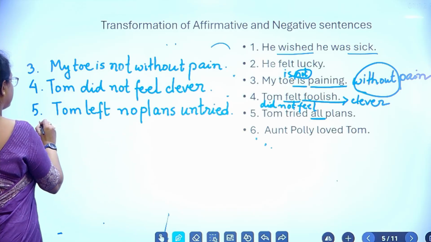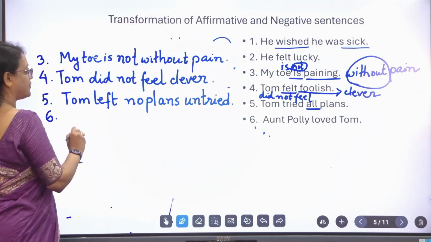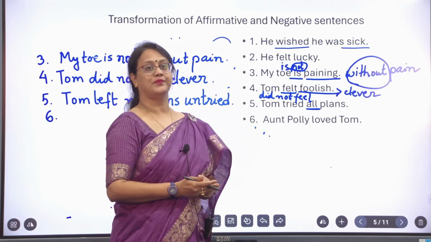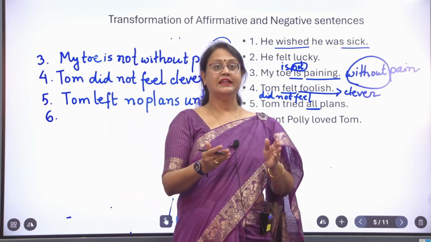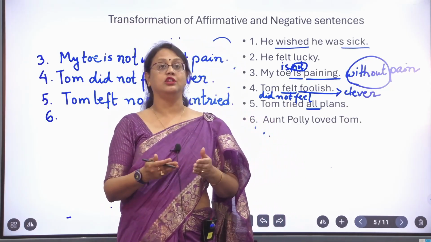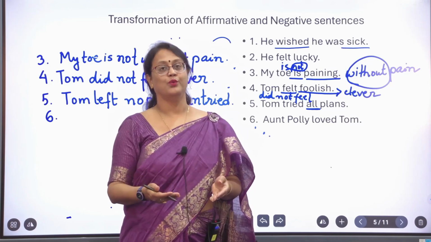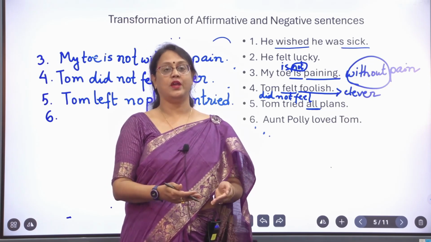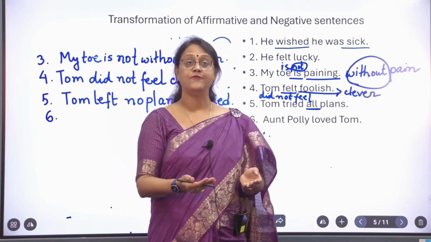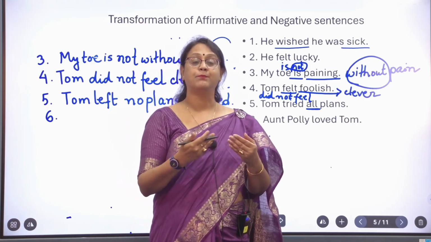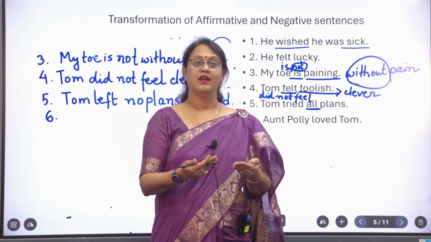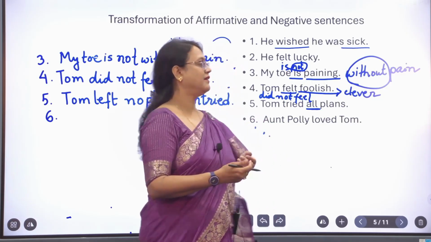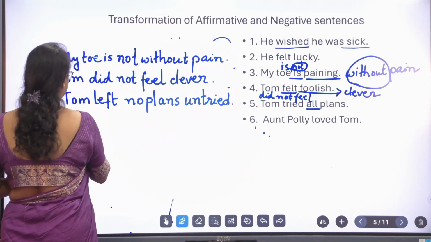Number 6. Aunt Polly loved Tom. But shall we say in the negative form that Aunt Polly did not love Tom? No. We have to write it in a different way. The form will be negative, but the expression will be that of an affirmative sentence. What will that be?